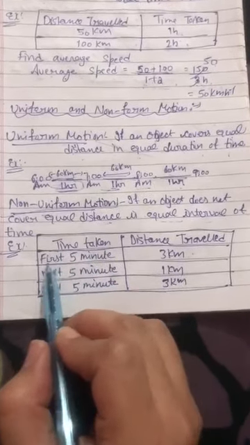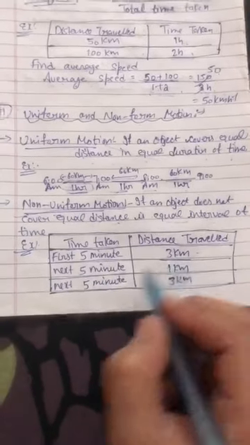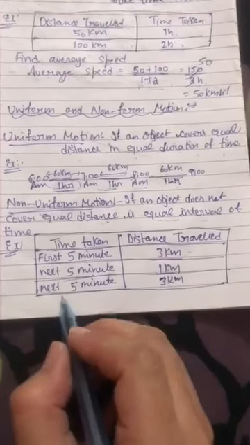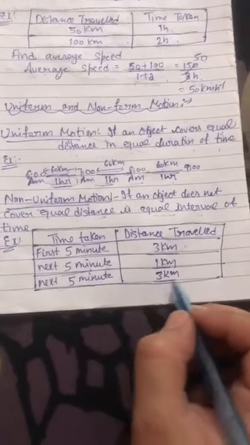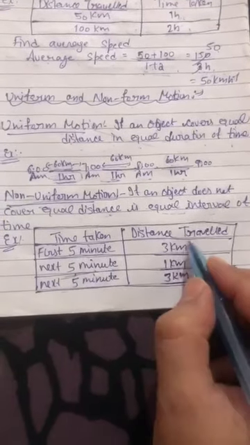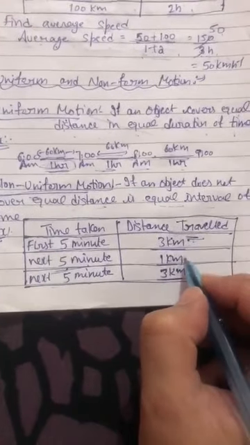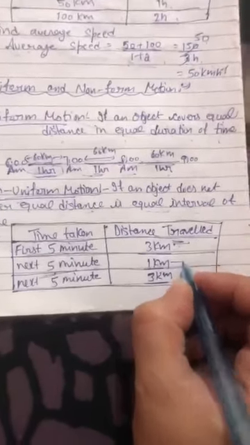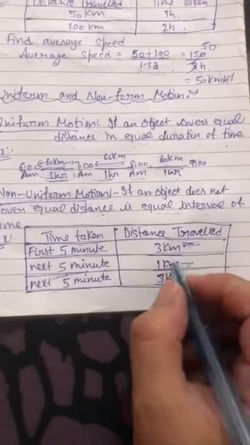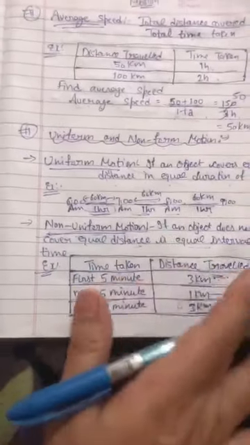In the first 5 minutes a person covers a distance of 3 kilometers. In the next 5 minutes he covers 1 kilometer. In the next 5 minutes he covers 3 kilometers. It means in equal intervals of time he covers unequal distances. In the first interval he covers 3 kilometers, in the second interval he covers 1 kilometer, and in the third interval he covers 3 kilometers. That means there is no uniformity in distance traveled. That is called non-uniform motion.